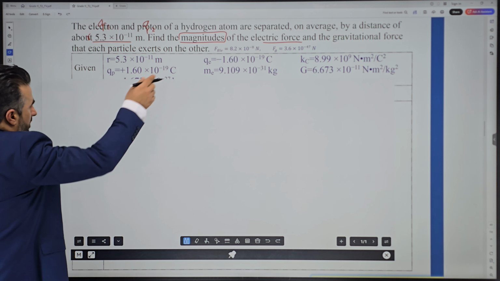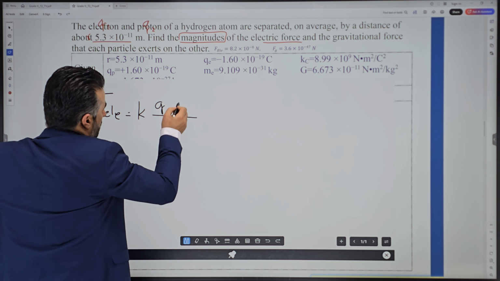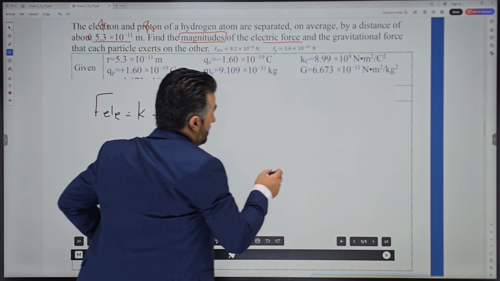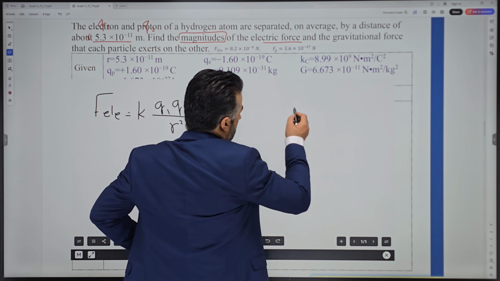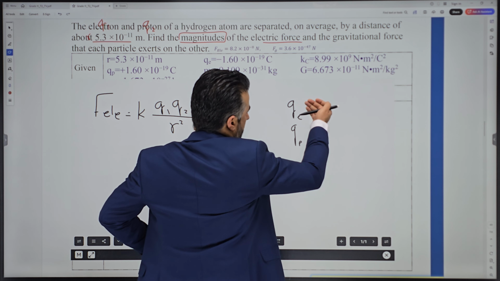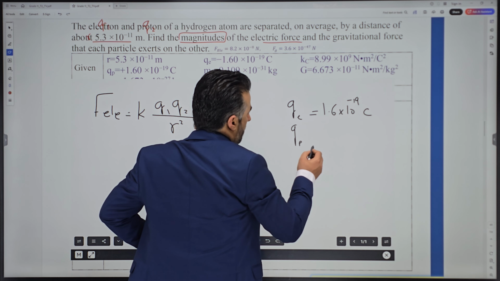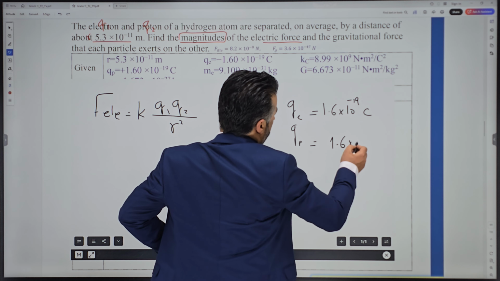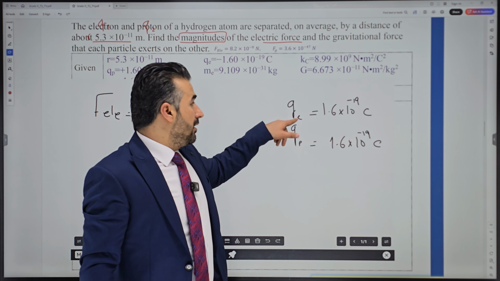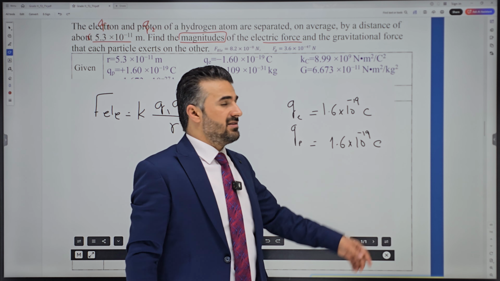So after you write the information given here, we'll say the electrical force, by Coulomb's law, is K Q1 Q2 divided by the square of the distance between the two. The charge of an electron or the charge of a proton, you can write them E for electron, P for proton, doesn't matter. Their magnitude is both the same, which is 1.6 times 10 to the power negative 19 coulomb. And for the proton, it's exactly the same thing. The value for the electron is negative and for the proton positive, but when we say magnitude, both of them are exactly the same.